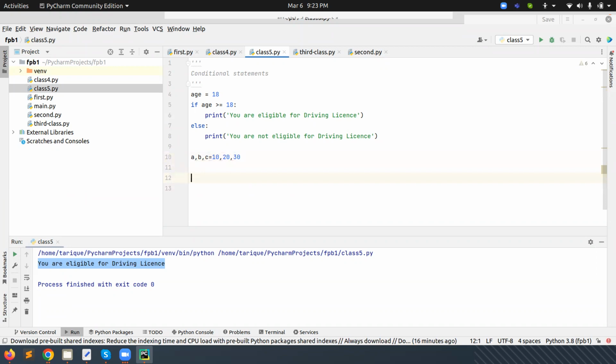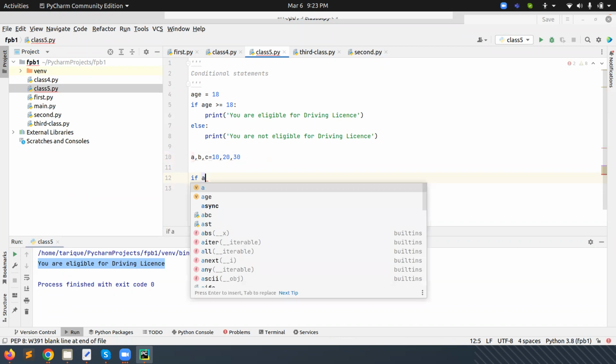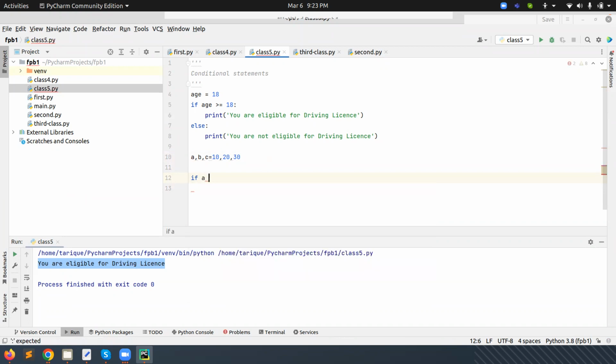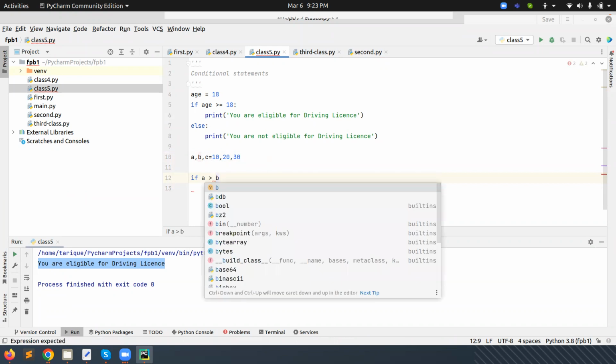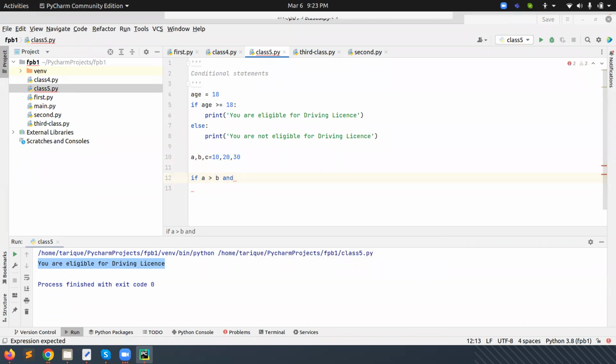If A is greater than B, and this is a logical operator we have already discussed: and, or, not. One more thing, here we have applied only a single condition. We can apply more than one, 2, 3, 4, 5, any number of conditions. But when we use multiple conditions here, we need to use a logical operator, either and or or, meaning either both conditions must be true or a single condition must be true.